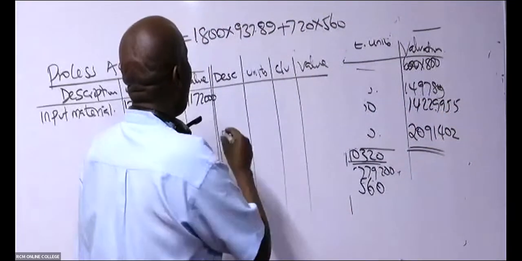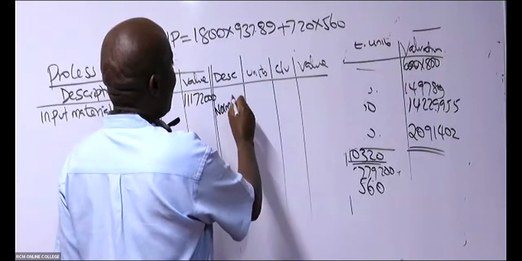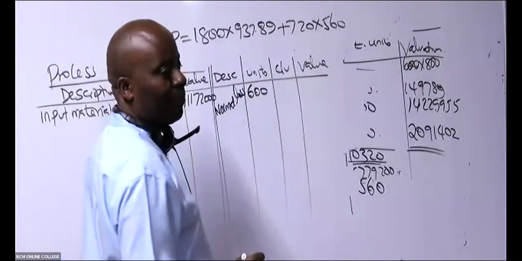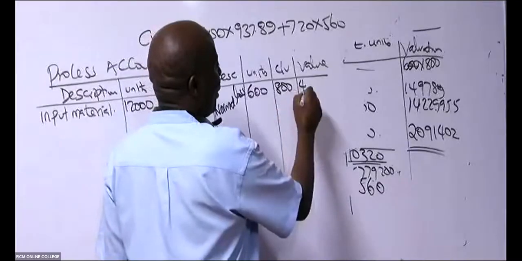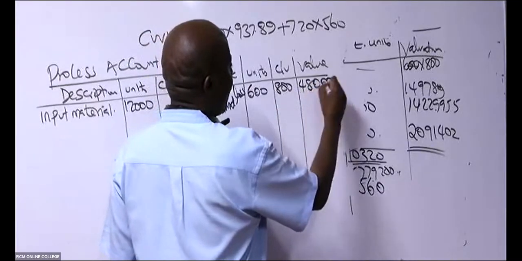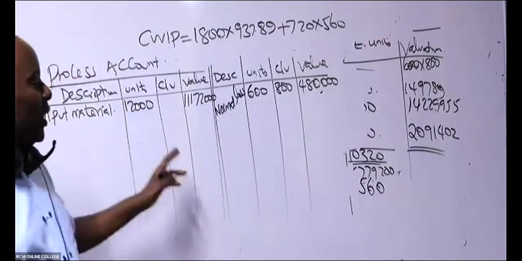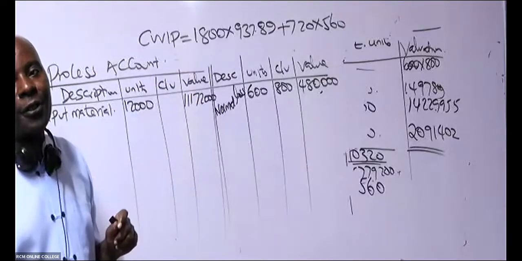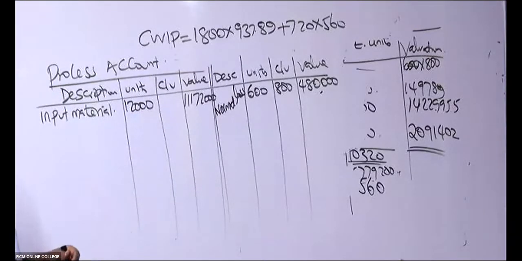Then come here. Here, ladies and gentlemen, remember we have the normal loss. Normal loss, which was how many units here, somebody? 600, and each was being valued at 800, which gave us 480,000. And that is where normally we net off. That is why we normally take this minus that for 80,000, because they're on the opposite sides. I've wrapped my throughput account.